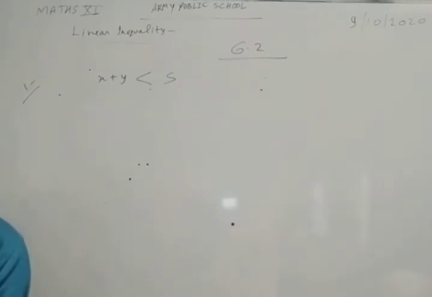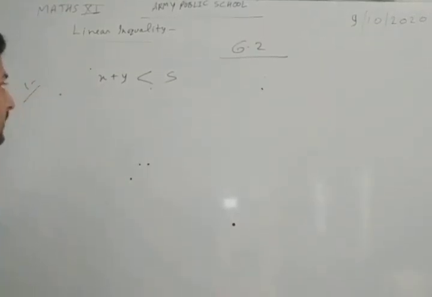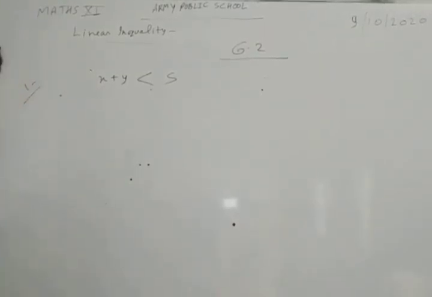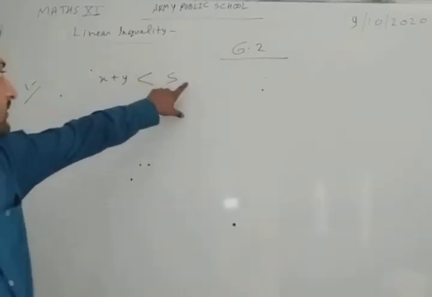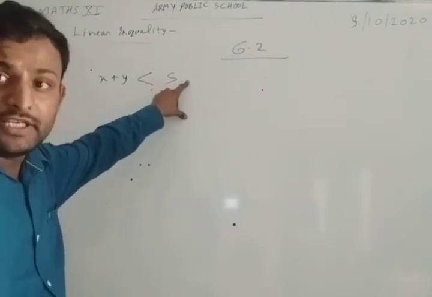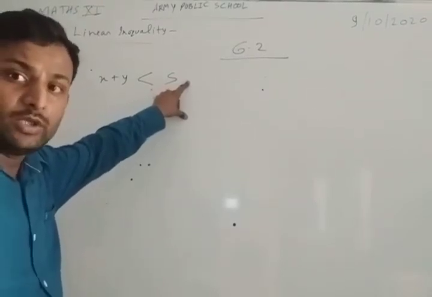Okay. So how can we draw the graph of this inequality? First of all, in such type of question, we will convert this inequality into equality.